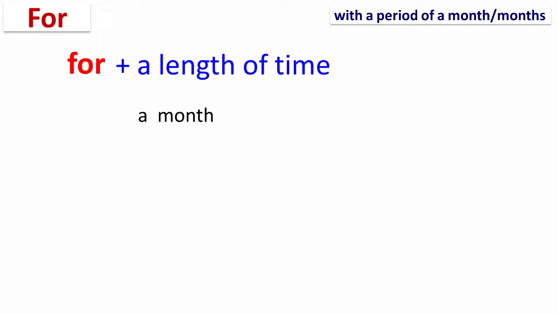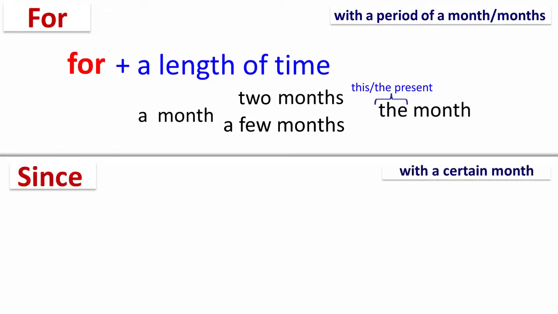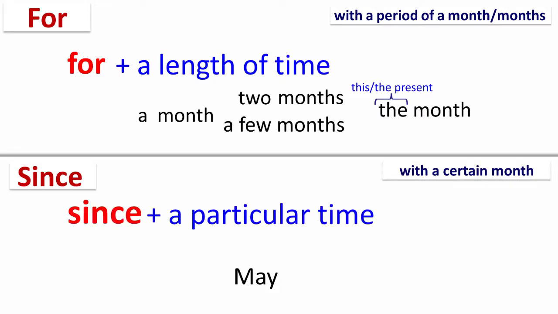With months, for is used with a period of a month or months. For example, for a month, for 2 months, for a few months, and for the month. On the other hand, since is followed by a certain month. For example, since May, which means since last May.